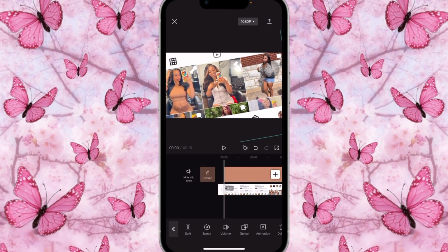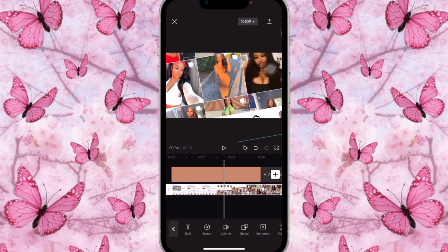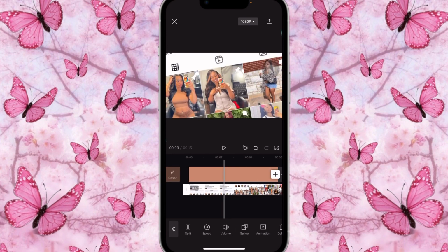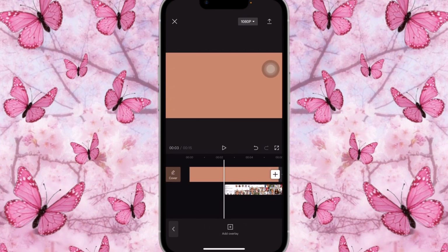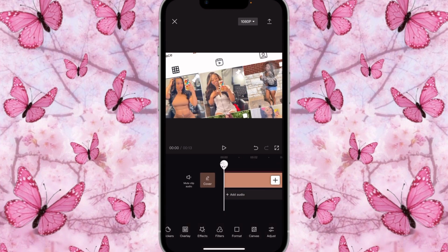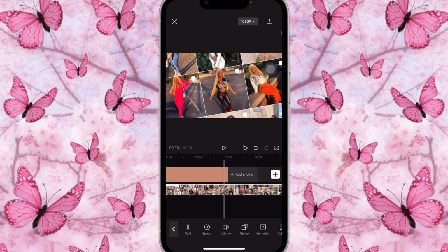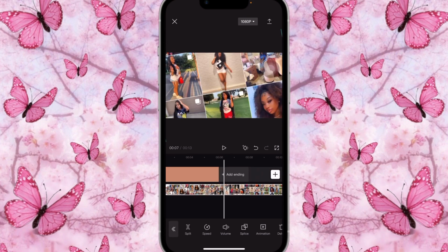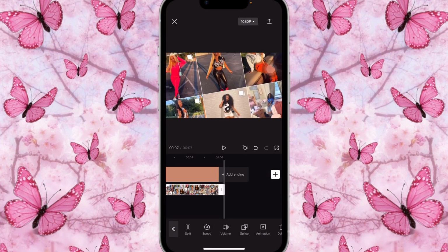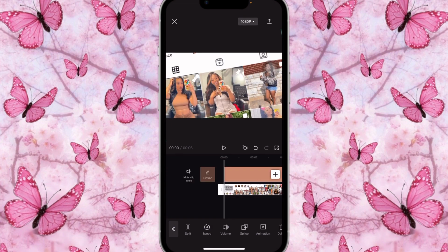So we're gonna come back here and we're gonna place this like this, and we're gonna see from where it starts. Okay, so it does start from here. Split, you're gonna delete the first piece and you're gonna bring this up, and let's see how it's going. Great. So once that is done, you're gonna click on it and you're gonna go all the way to the end and you're going to split it, delete the rest, and you're just gonna measure it up to the brown background.